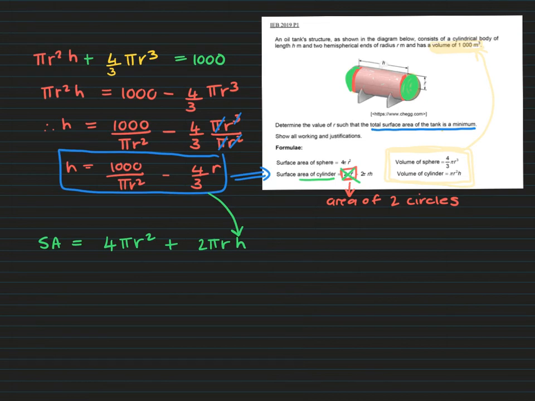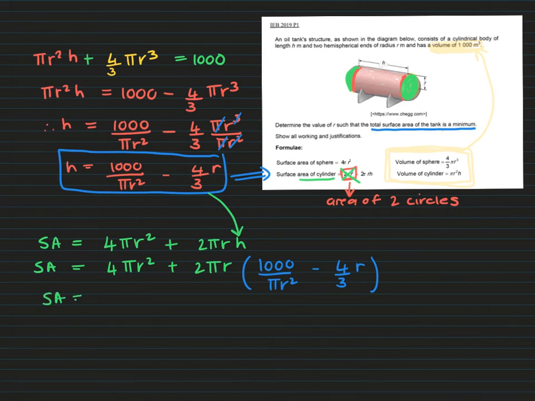Remember that pi is just a number. So your surface area will be 4 pi r squared plus 2 pi r H. H is 1,000 over pi r squared minus 4 over 3 r. Okay, and now we just need to remove that bracket, and let's see what happens from here.